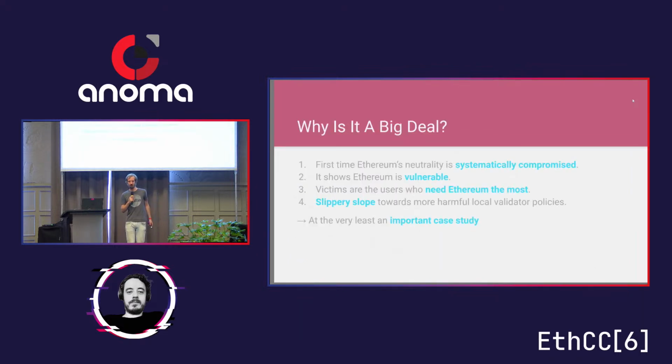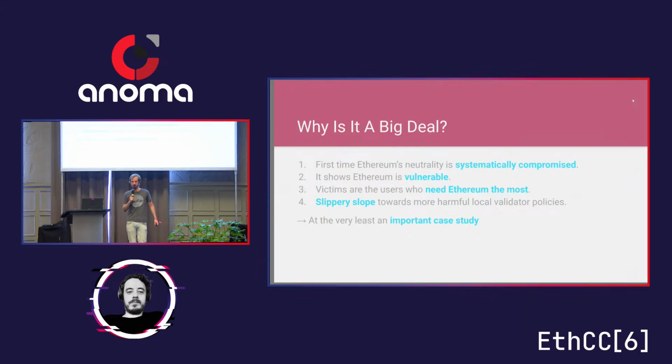So why is it a big deal? 220 transactions a week is not a lot if we look at the whole throughput of the network. And 23.6 seconds additional wait time is also probably bearable for most users. So why are we talking about this at all?